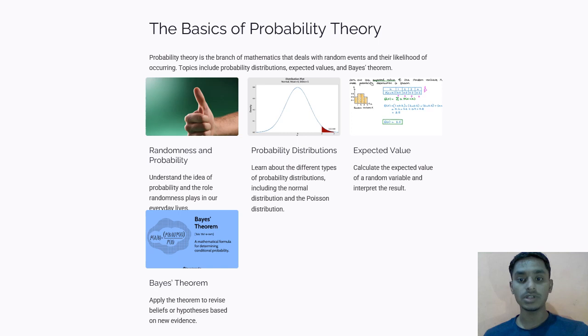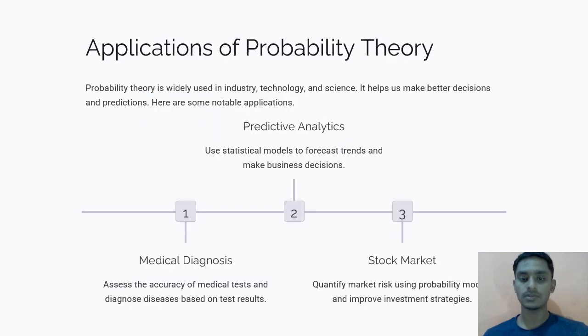In probability distribution, we are going to learn about the different types of probability distribution, including the normal distribution and the Poisson distribution. The expected value means the calculation of the expected value of a random variable and interpreting the result. And in Bayes theorem, we are going to see the application of the theorem to revise beliefs on the hypothesis based on new evidence.